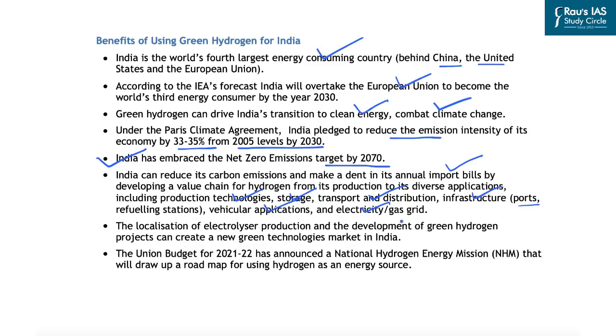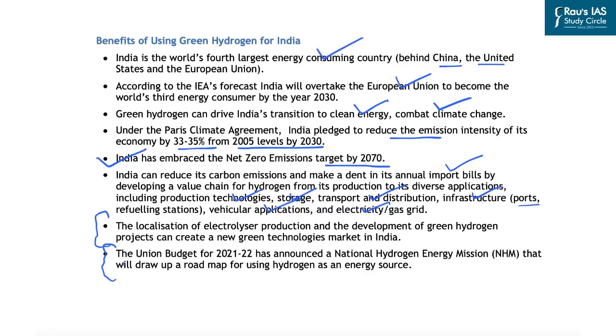Further, we need localization of electrolyzers production and the development of green hydrogen projects. Because electrolysis is the process that is deployed for generation of green hydrogen using renewable energy. Further, we all are aware that the Union government had announced in its budget of 2021-22 the National Hydrogen Energy Mission.